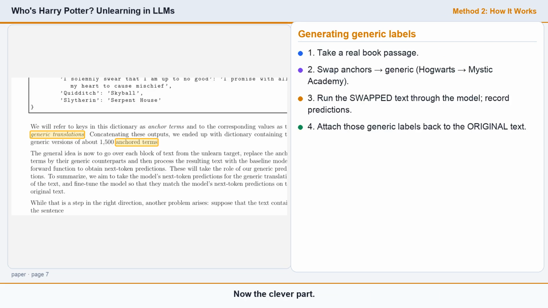Now the clever part. Take a block of the book and swap the anchor terms for their generic versions. Then run this translated text through the original model and record its next token predictions. Crucially, you then map those predictions back onto the original, untranslated text. So the model learns, even when primed with real Harry Potter context, predict the generic continuation.